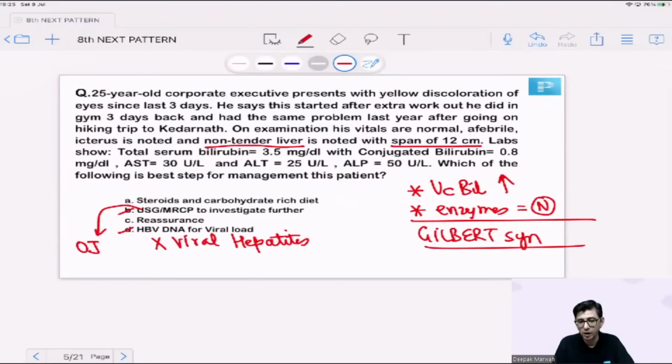We do not give steroids for any routine liver management. I mean, carbohydrate rich diet makes sense, but steroids do not make sense. Steroids are used in alcoholic hepatitis, and this patient does not have any history of alcohol intake. So once I rule out the options step by step, you can come to the conclusion. The correct answer for this question is option number C, that is reassurance.